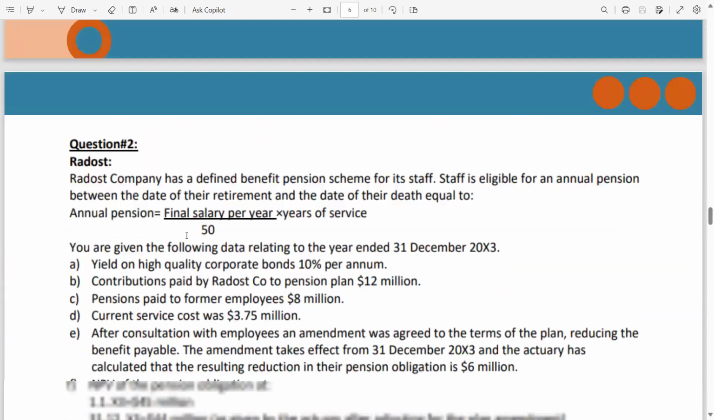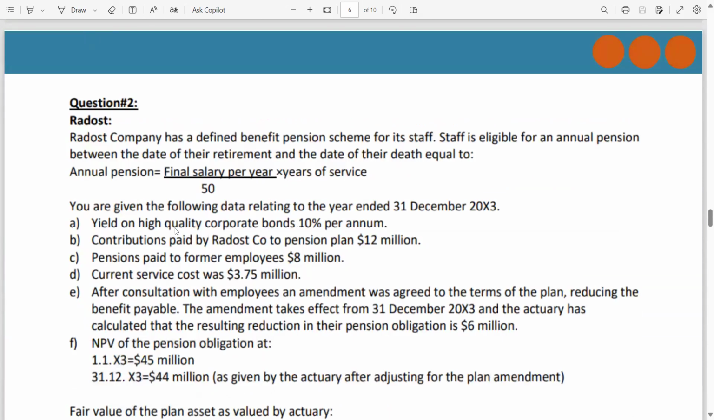Now, there is another question, question 2, RD company. RD company has a defined benefit pension scheme for its staff. Staff is eligible for an annual pension between the date of retirement and the date of their death equal to annual pension: final salary per year multiplied by years of service, 50. You are given the following data relating to the year ended 31st December 20X3, which means we are at the end of the year and the data is given at the end of the year 2003.